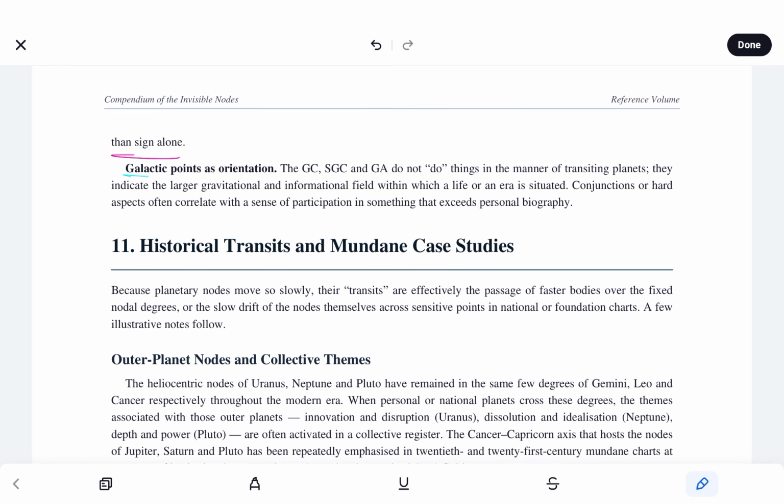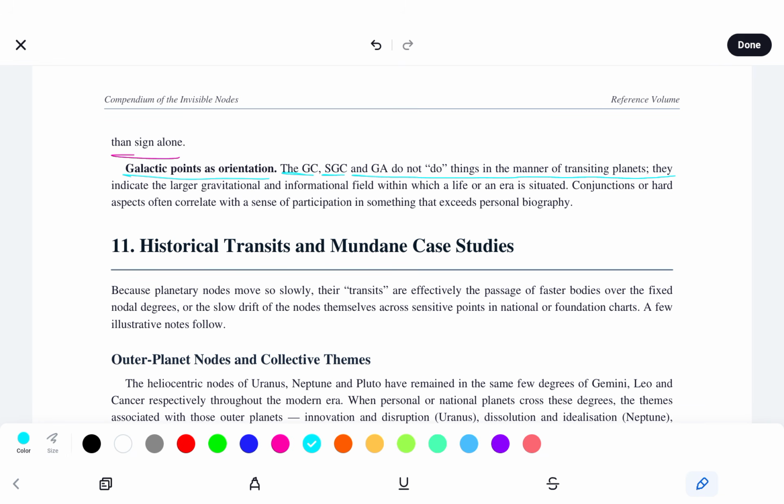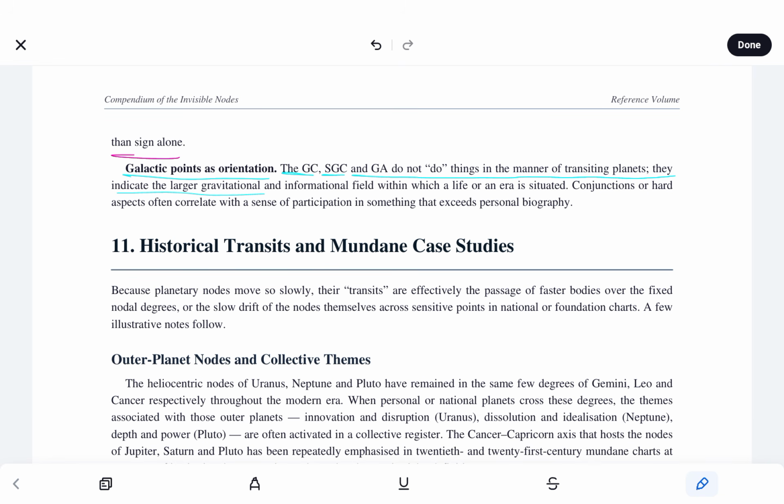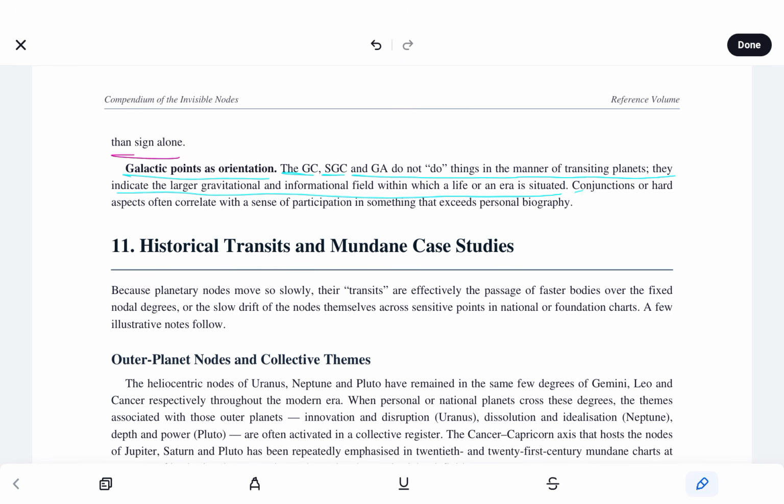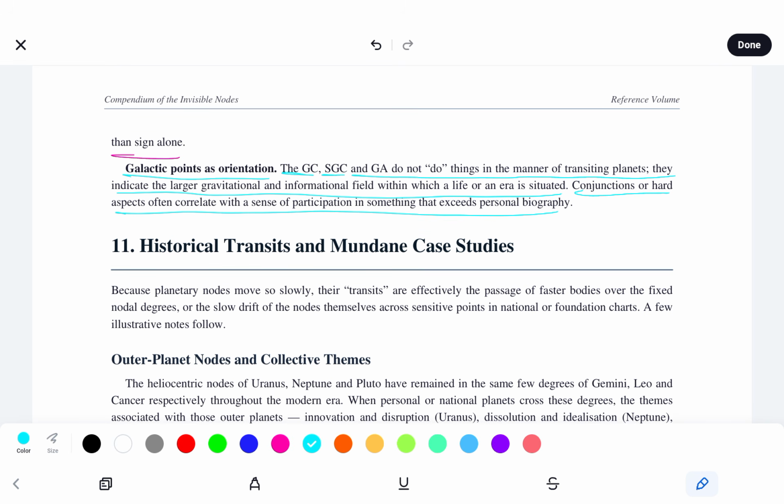And galactic points as orientation. The GC, SGC, and GA do not do things in the manner of transiting planets. They indicate the larger gravitational and informational field within which a life or an era is situated. Conjunctions or hard aspects often correlate with a sense of participation in something that exceeds personal biography.